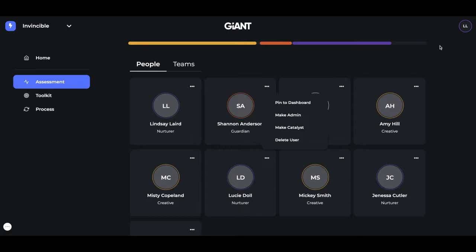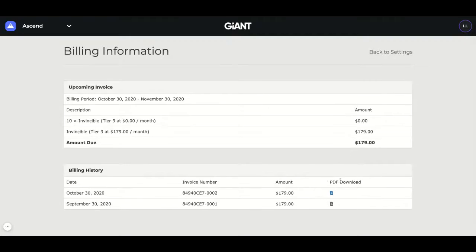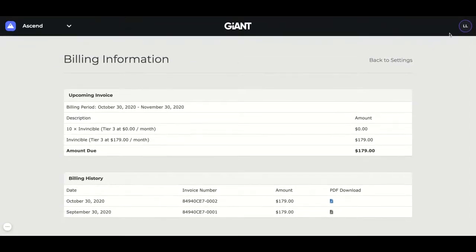Also, one last thing before we go. If you come up here to the right-hand corner settings menu, there are several things that you can do from here. You can manage your account. You can change your password on your account. You can go into your billing history like this. If I go into billing history, you can download a PDF of your monthly invoices.